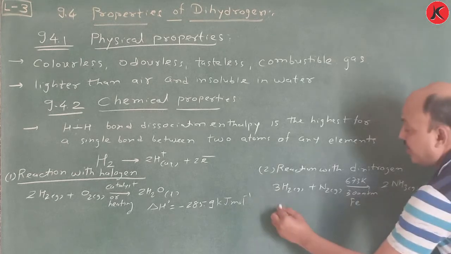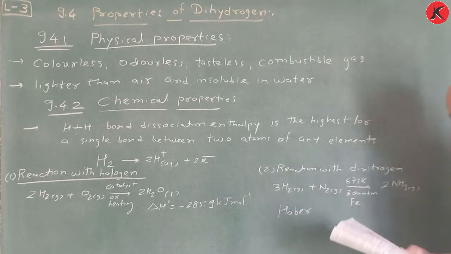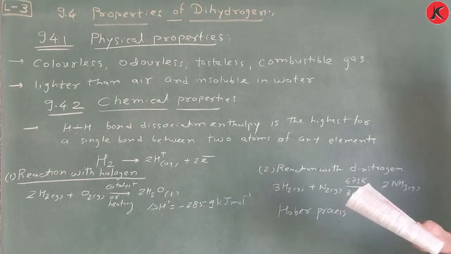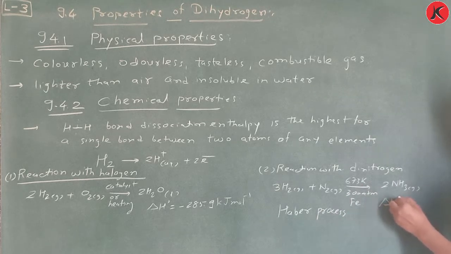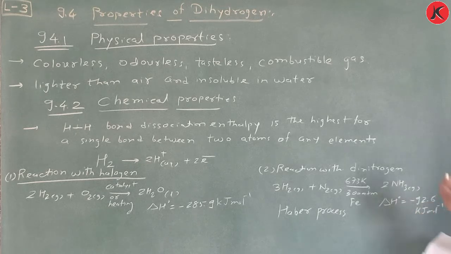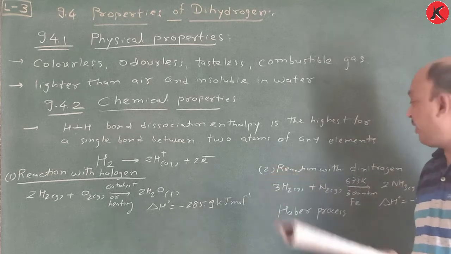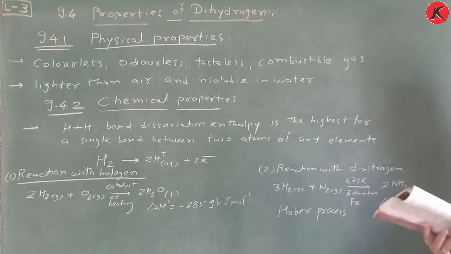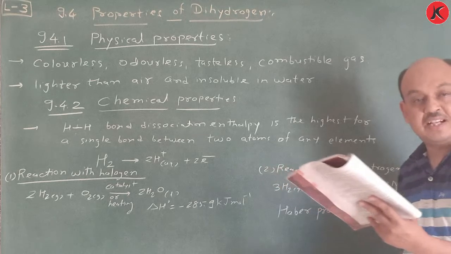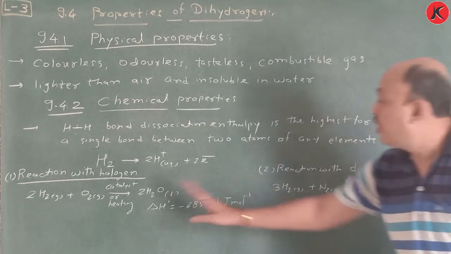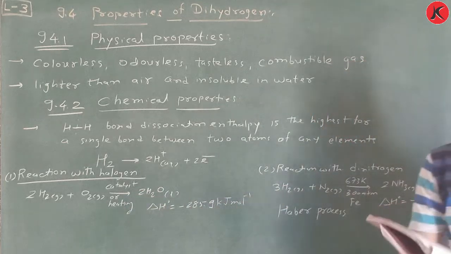Remember, this process is called Haber's process, the production of ammonia, and delta H0 is also exothermic, which is minus 92.6 kilojoule per mole. Okay, so this is the method for the manufacture of ammonia. You make a screenshot of this, and then we move towards reaction with metals and then reaction with metal ions and metal oxides according to your NCERT textbook. You remember only this reaction. This reaction is very important.